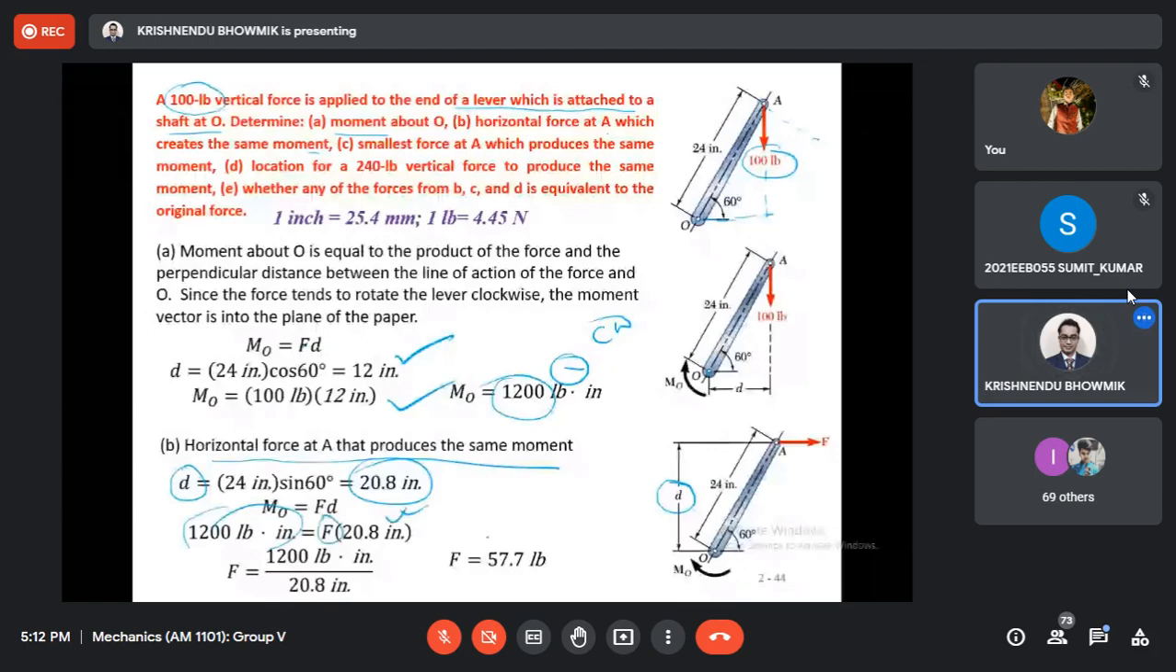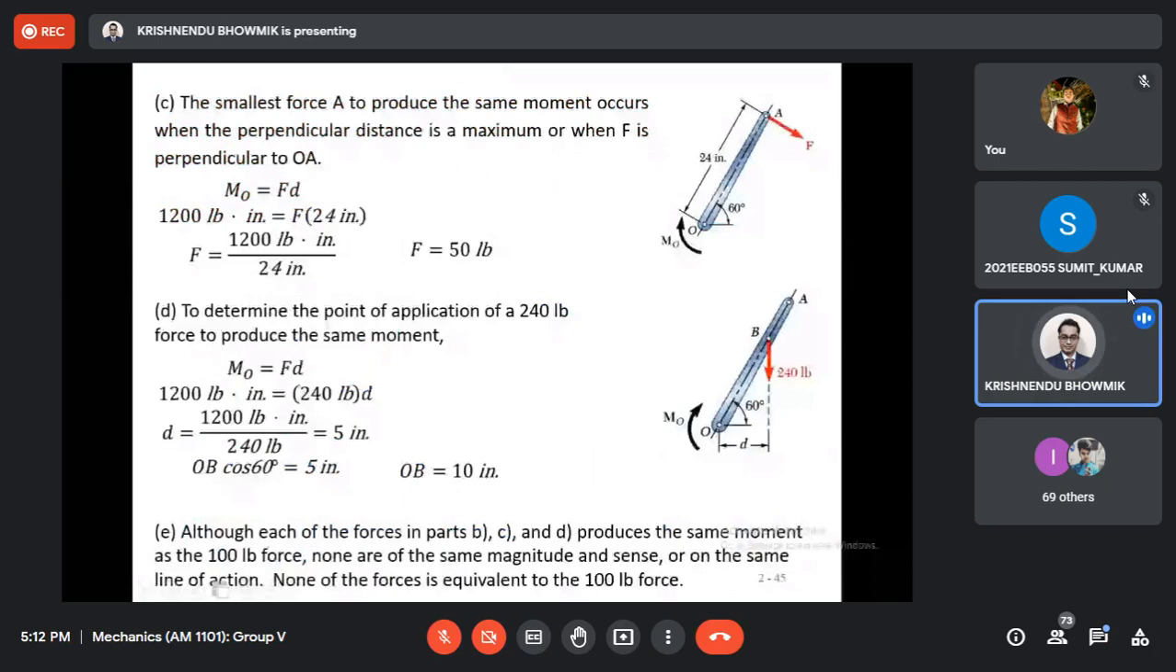Next one, the smallest force I want to apply through this one. That will produce the same moment. If F is the smallest force, here D is equal to 24 itself. So F multiplied by 24, F is this. So this is the smallest force. You can see, okay, it is 50 pound only. Here it was 100 pound, and it was 57 pound. All are passing through A. It is when it is vertical.